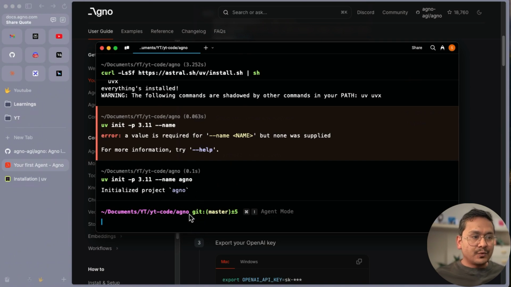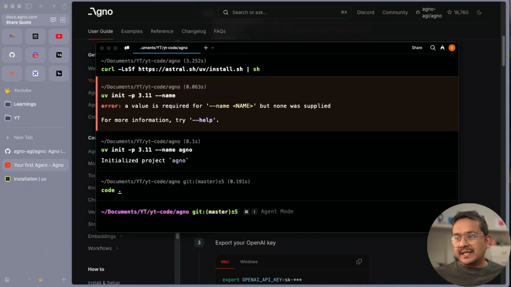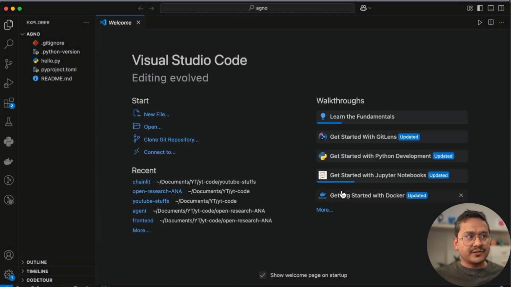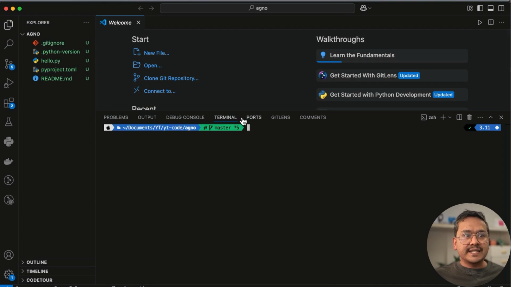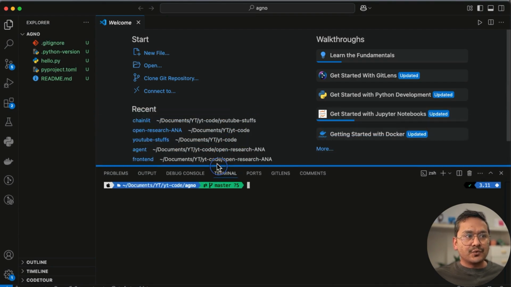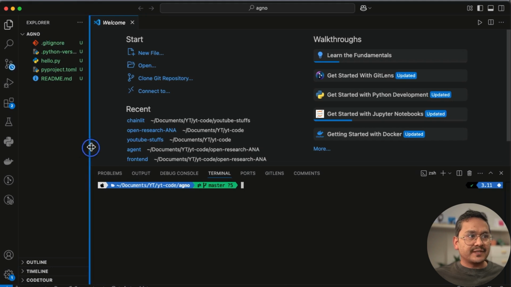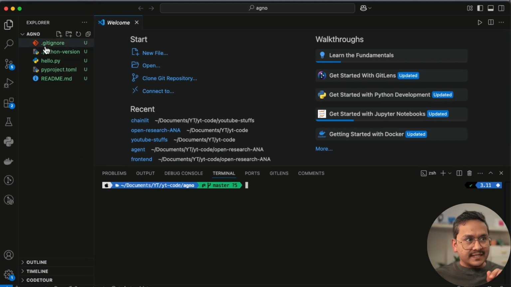So now I will open this in VS Code so I can explain easily. Yes, I trust the authors, and I will create a terminal here so it's easier for me to show you what I'm doing, right? So you can see once I run this, these are the files being created automatically.